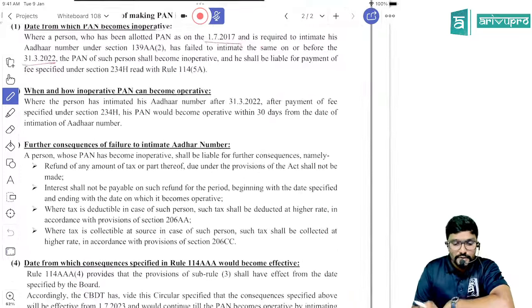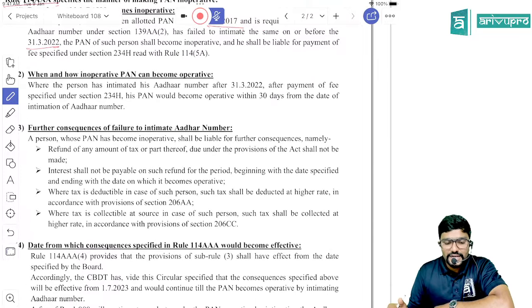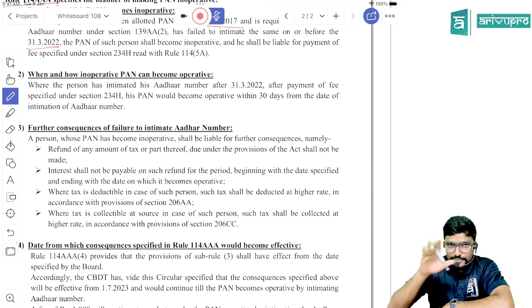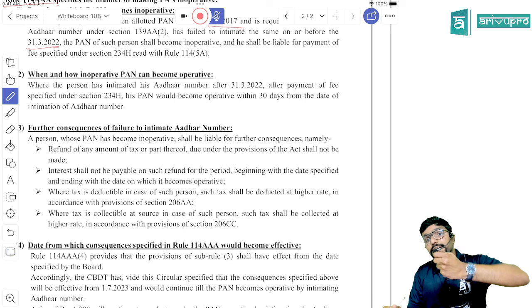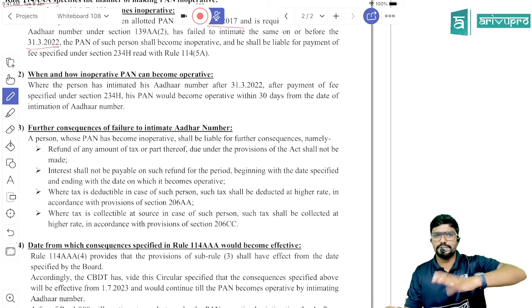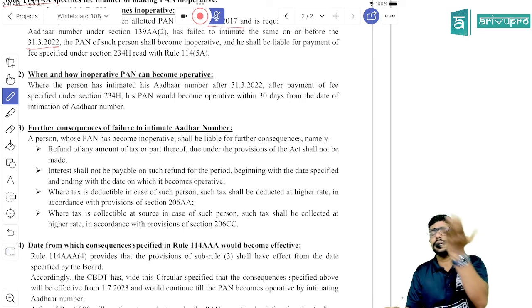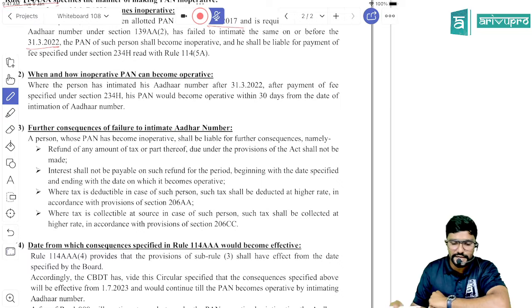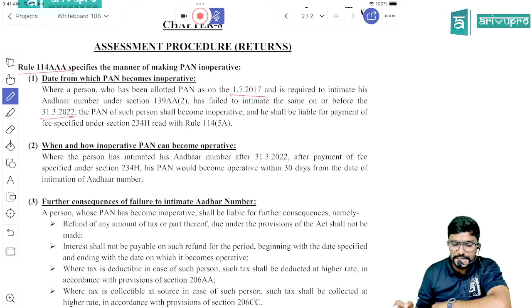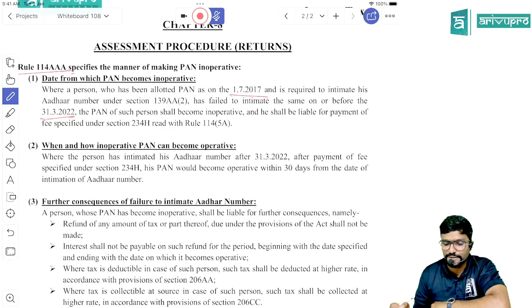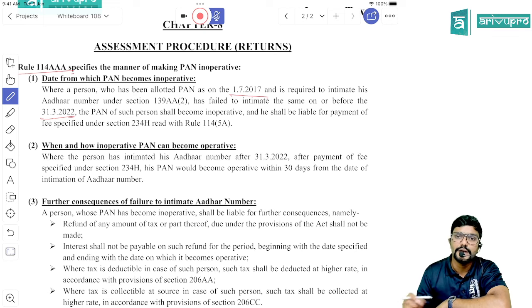When and how will the PAN become inoperative? Whatever has become inoperative, how will it become operative? See, first of all, sir, when will it become inoperative? We have to see. Whatever PAN I have, if I have not linked it with Aadhaar, when will it become inoperative? Where a person has intimated his Aadhaar number after 31st March 2022, after the payment of fee specified under section 234H, his PAN would become operative within 30 days from the date of intimation of Aadhaar number.